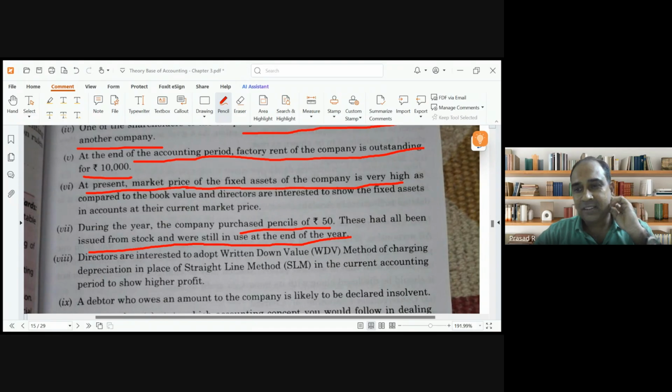But if by mistake I forgot to record 50 rupees of pencil, it will not mislead anyone. It is not material enough to mislead anyone. Clear? If I forget to record 10 lakh of computers, it may mislead someone. But if I forget to record 50 rupees of pencil, it may not. So here they are trying to portray the materiality concept. Clear?